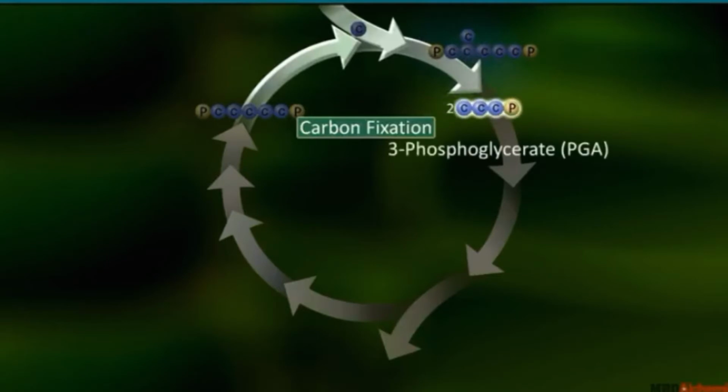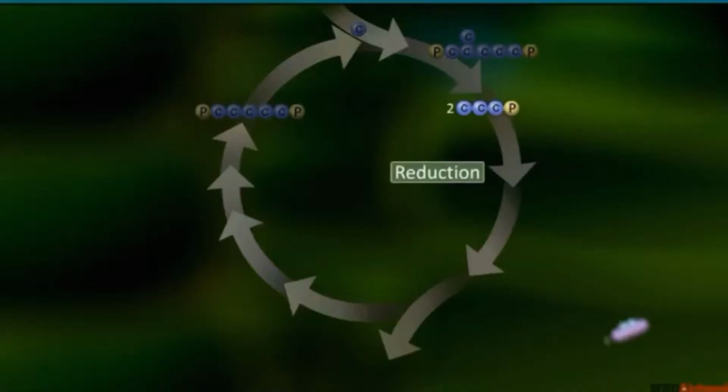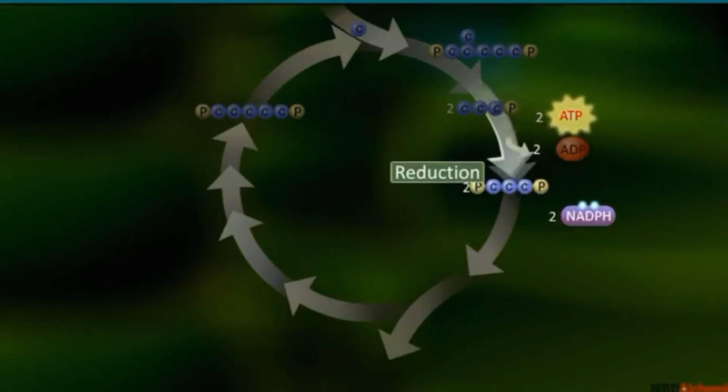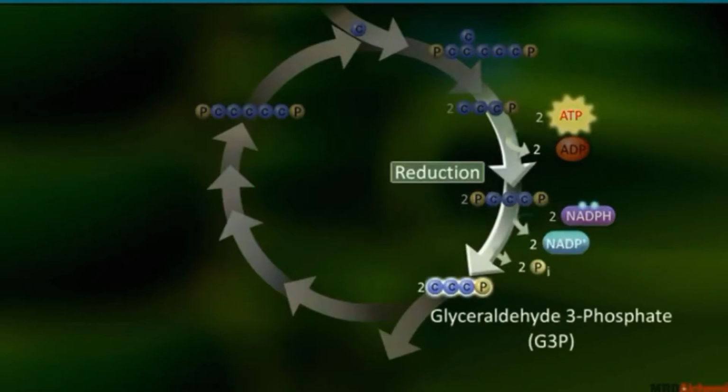So with the help of Rubisco, 2 molecules of 3-phosphoglycerate are formed, and the next step is the synthesis of hexose sugar from this phosphoglycerate. For that, more energy is required, so 3-phosphoglycerate undergoes a phosphorylation reaction and becomes 1,3-bisphosphoglycerate, utilizing 1 molecule of ATP.